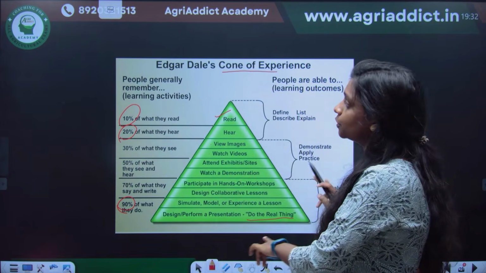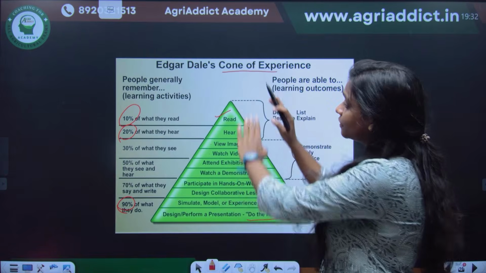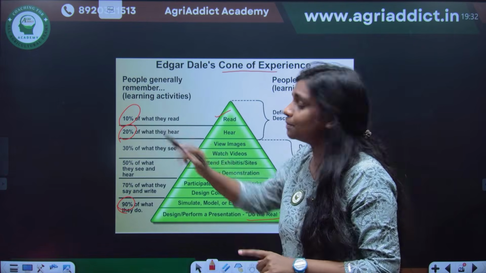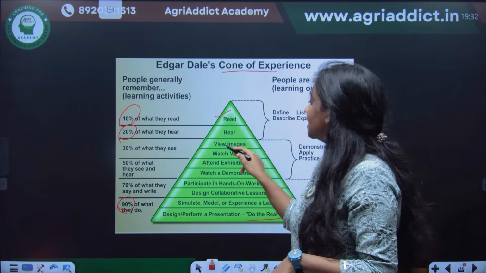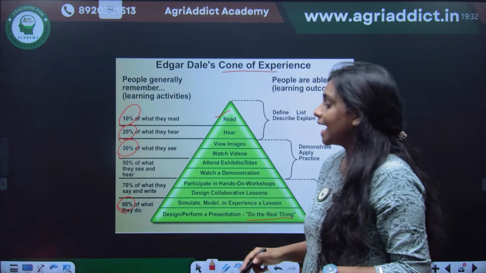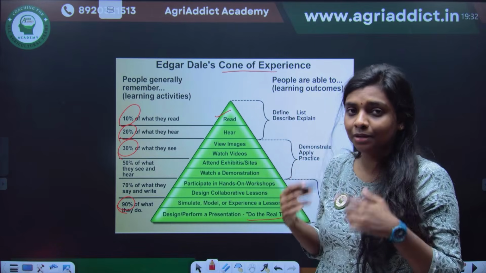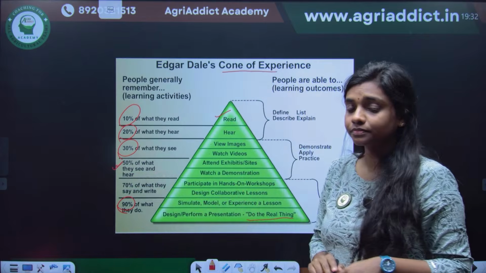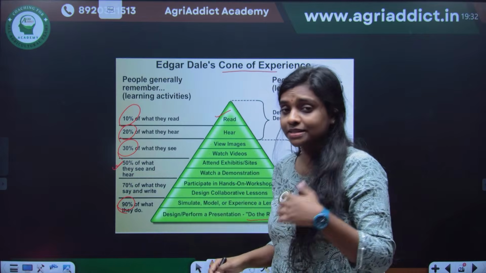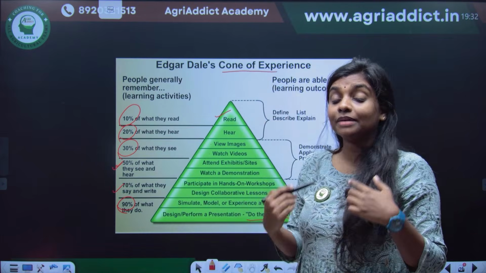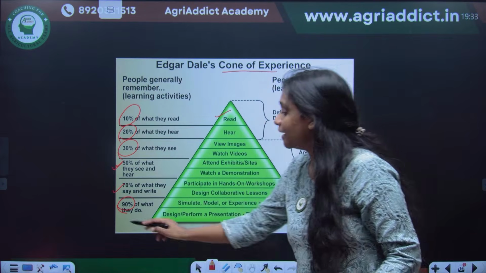You are now seeing a PowerPoint presentation with a picture, right? So your retention just went up from this 10% of reading to this 30% of what they see. And when you are seeing and hearing at the same time, as you are doing now, the retention will be up to 50%. And when I am saying and writing, it will go to 70%. And finally, when I am actually doing the thing, it will be 90%.